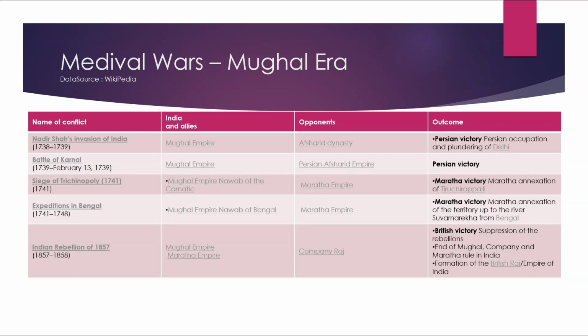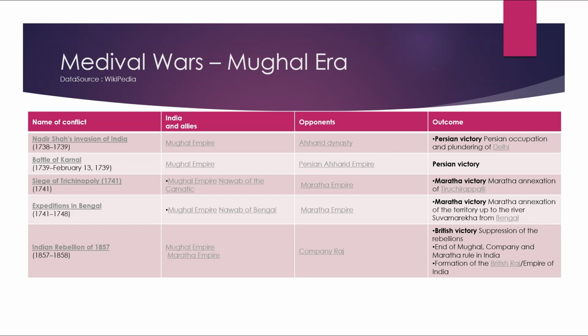Name of the conflict: Nadir Shah's invasion of India, 1738 to 1739. India and its allies were the Mughal Empire. Opponents were the Afsharid dynasty. Outcome was Persian victory and Persian occupation and plundering of Delhi. Name of the conflict: Battle of Karnal, February 13, 1739. India and its allies were the Mughal Empire. Opponents were the Persian Afsharid Empire. Outcome was Persian victory. Then Siege of Trichinopoly, 1741. India and its allies were the Mughal Empire and the Nawab of Carnatic.